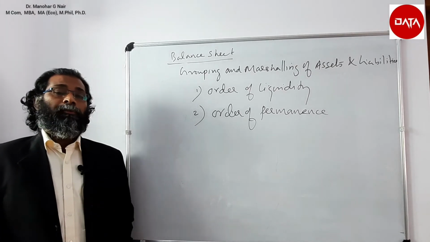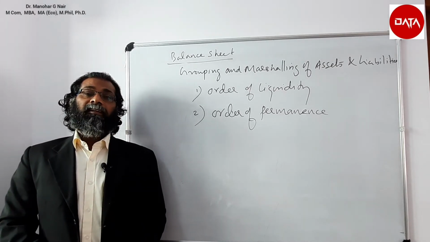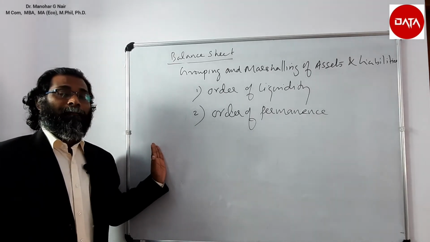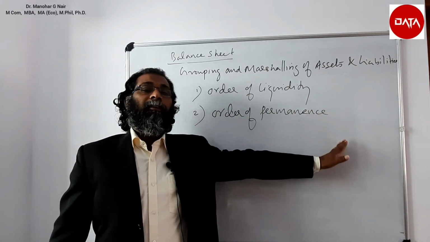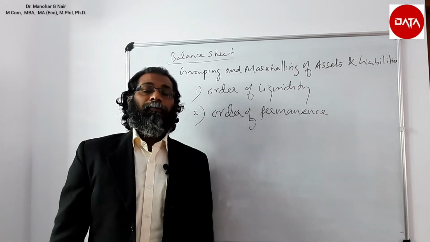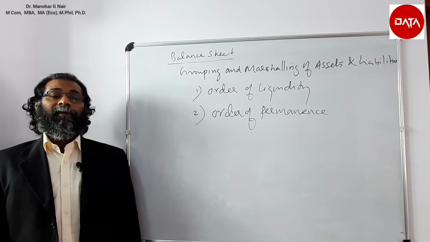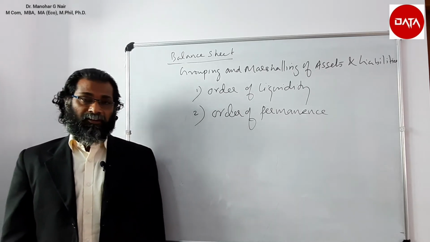As I have told you, the balance sheet contains various assets and liabilities. Liabilities will be written on the left hand side and the assets on the right hand side. So there is a pattern or order of writing the assets and liabilities in the balance sheet.